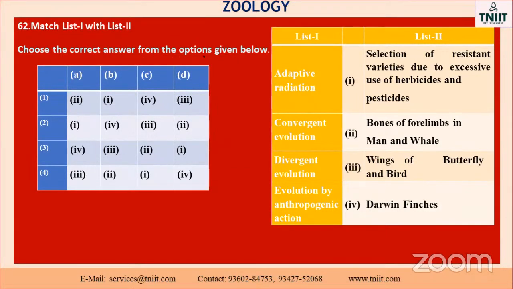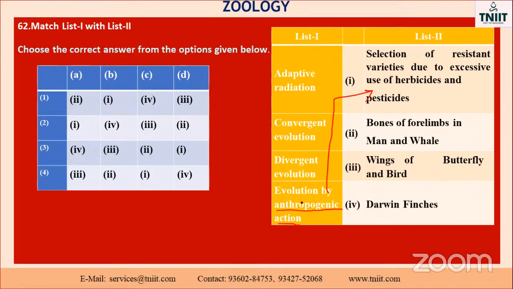Choose the correct answer from the options given below. Adaptive radiation, convergent evolution, divergent evolution, and evolution by anthropogenic action. Listen here, this is the key point. When anthropogenic action comes, it is related to pesticides, the selection of resistant varieties due to the excessive use of herbicide and pesticide. What happened? This evolution happened.